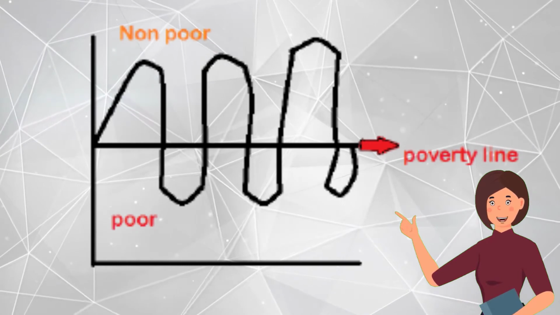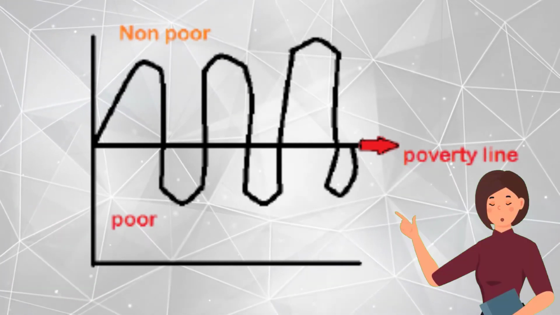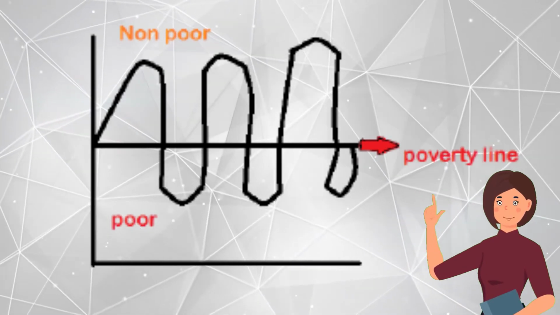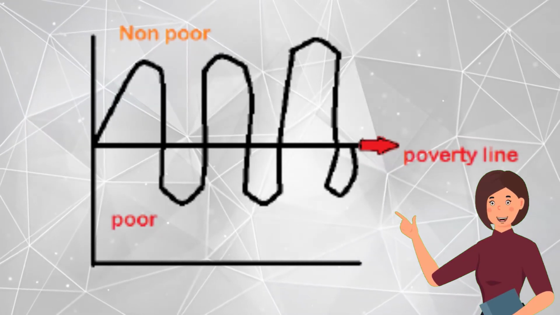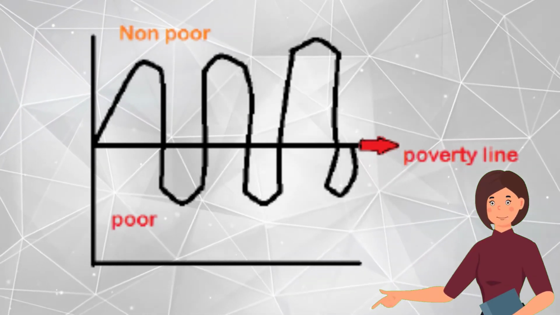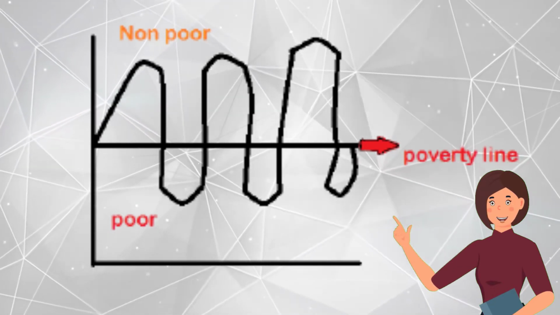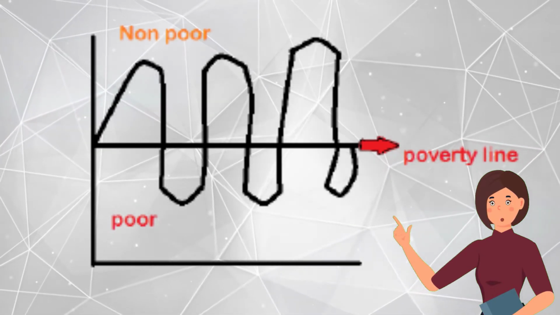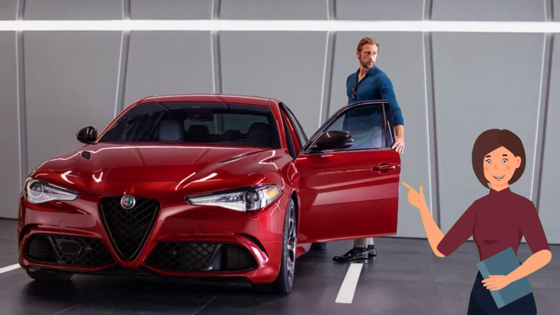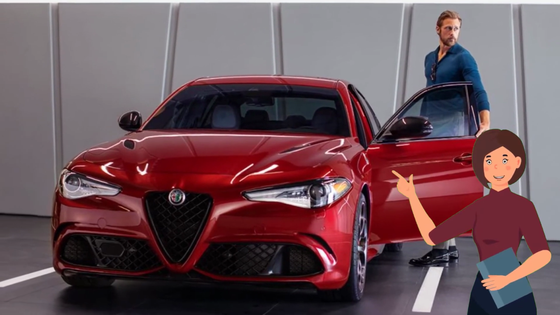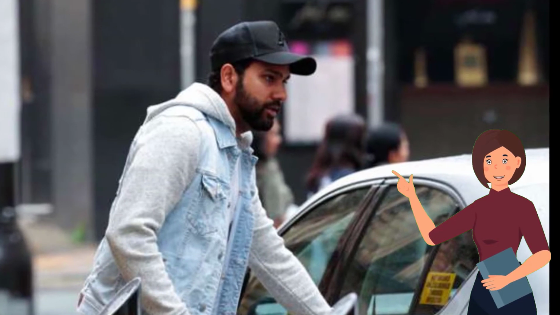Poor and non-poor can be recognized through the income and consumption of a person. For example, a person is considered poor if his or her income or consumption level falls below a given minimum level necessary to fulfill the basic needs. On the other hand, the poverty line is different from country to country. For example, a person not having a car in the United States may be considered poor. In India, owning a car is still considered a luxury.